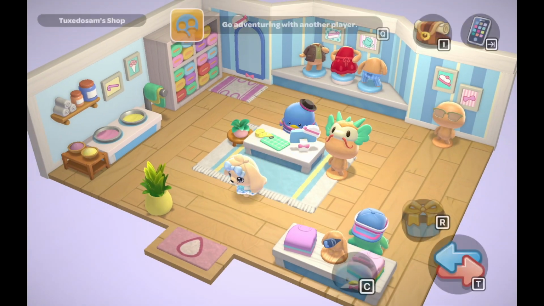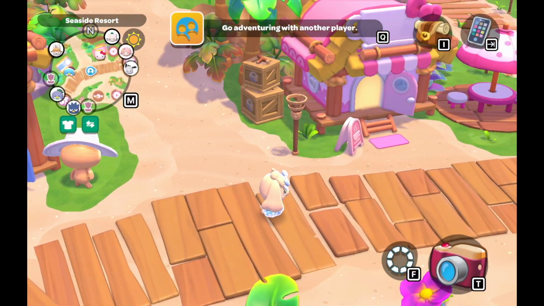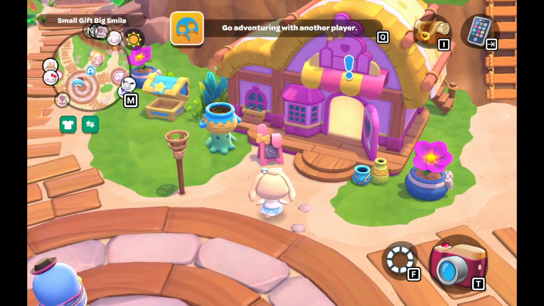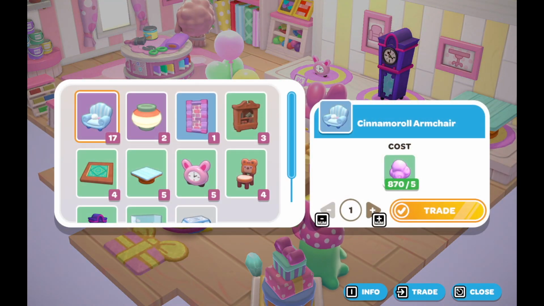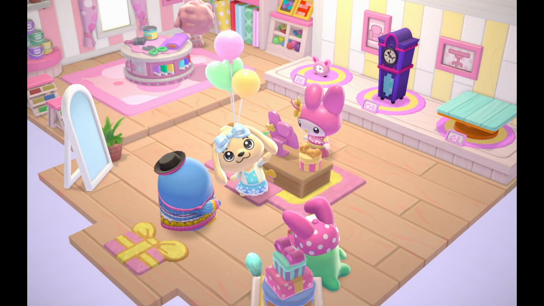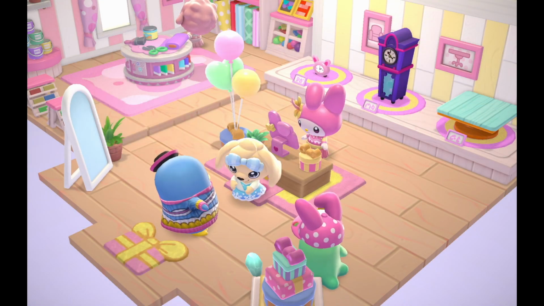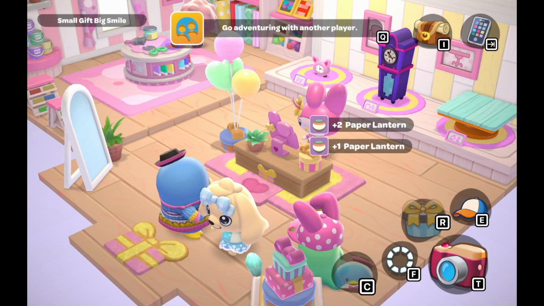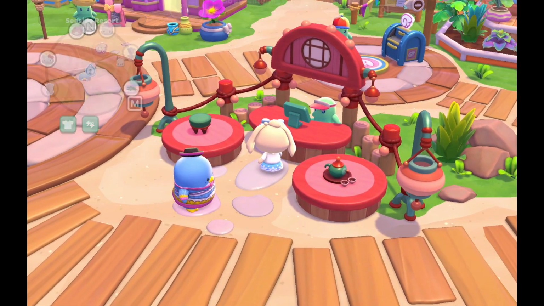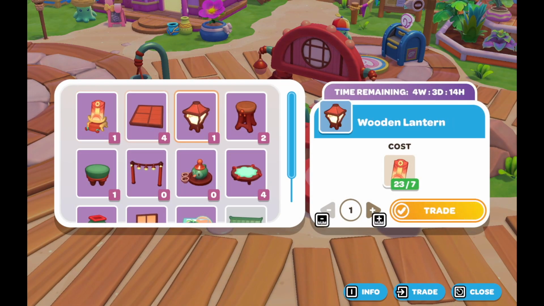If you don't know anything about this game, it is kind of like Animal Crossing but better, in my opinion. There is so much to do. There are so many quests happening. Not only that, but there's the multiplayer aspect. Like I said, you can have all of the characters that are the main cast be your companions, and you can now double up companions with an update that came out a while ago if you are far along in your quest line. So you can have more than one companion join you.